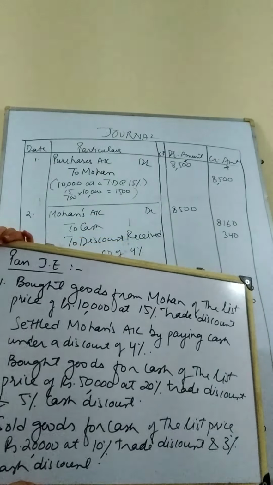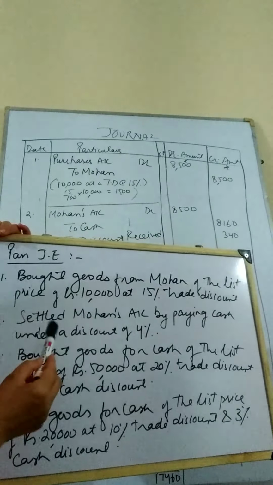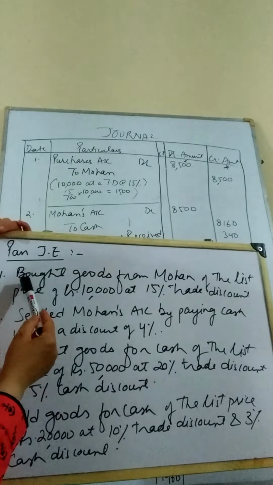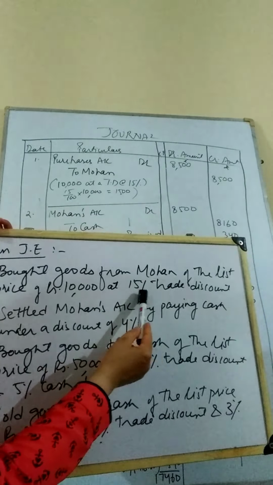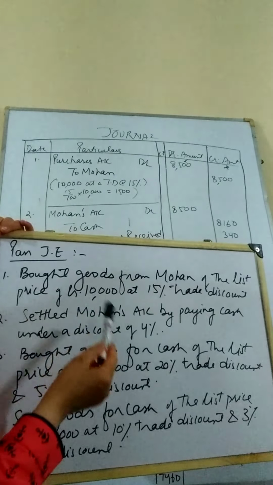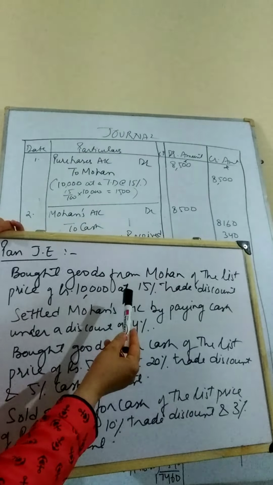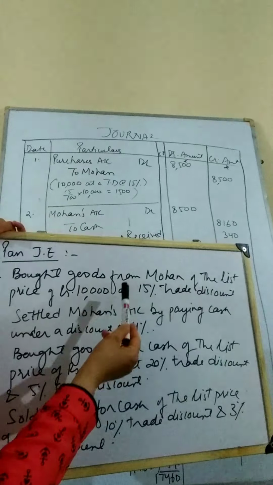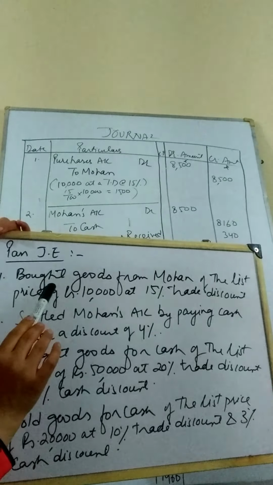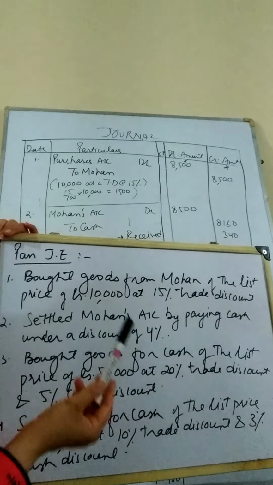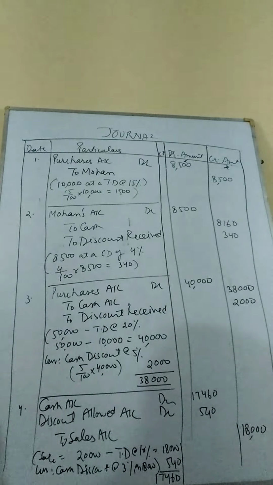So here we go with the question. The first transaction in this particular question is, you have to pass journal entries as we are doing the chapter of journal. So first will be: bought goods from Mohan of the list price rupees 10,000 and 15% trade discount. Nothing has been asked in this particular question whether discount allowed or received, just a simple question that we have bought goods from a person worth rupees 10,000 and trade discount is at the rate of 15%. How are we going to show this? In this condition, since it is not a cash discount, we are not bothered about discount allowed or discount received. Let us have a look at the answer for this.